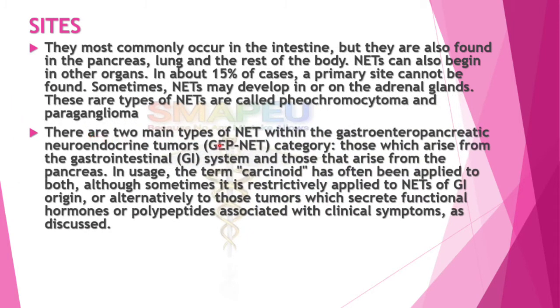There are two main types of neuroendocrine tumors within the gastroenteropancreatic neuroendocrine tumor category, also known in short form as GEP-NET: those which arise from the gastrointestinal GI system and those that arise from the pancreas. In usage, the term carcinoid has often been applied to both, although sometimes it is restrictively applied to the neuroendocrine tumors of GI origin, or alternately to those tumors which secrete functional hormones or polypeptides associated with clinical symptoms, as discussed before.